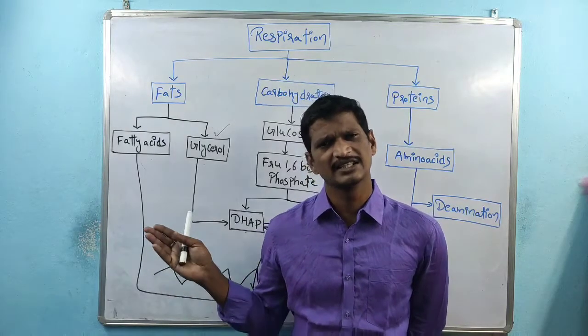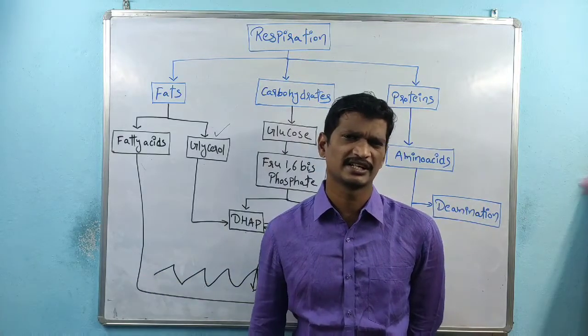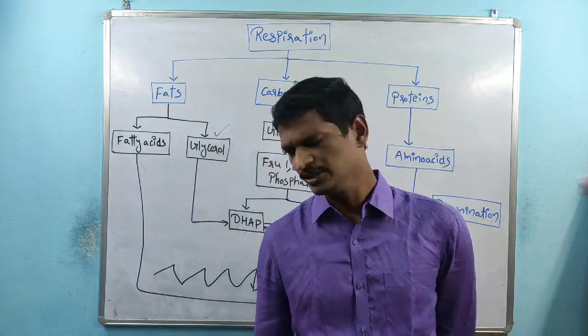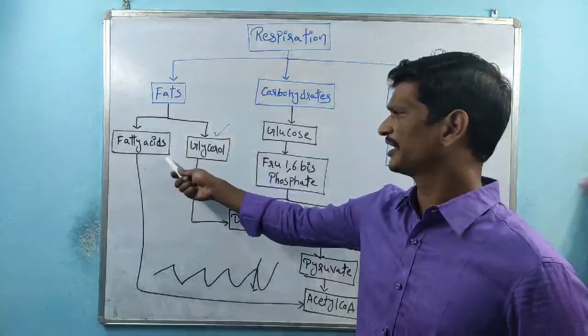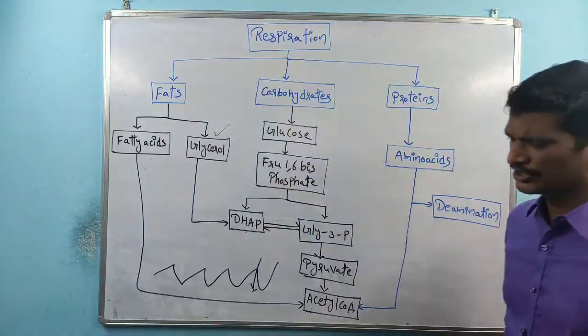Because here they directly interact with the TCA cycle. Right? So that's the reason for the fats, fatty acids and glycerol. And carbohydrates we already discussed. The last one is protein.